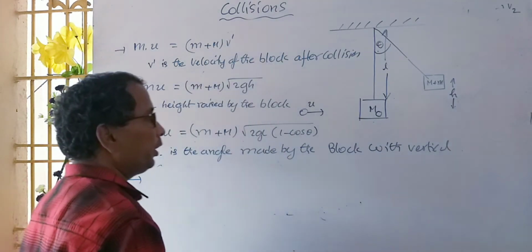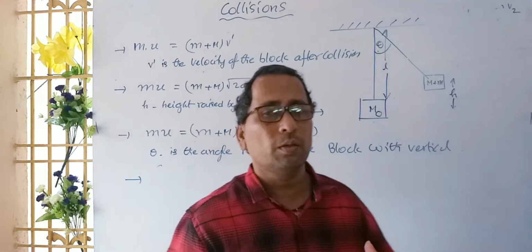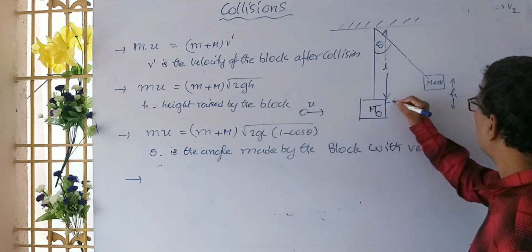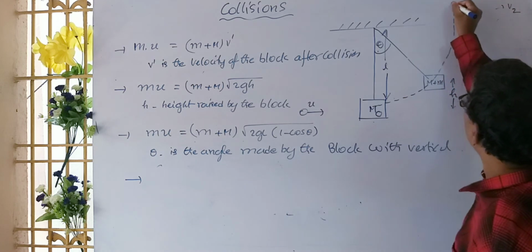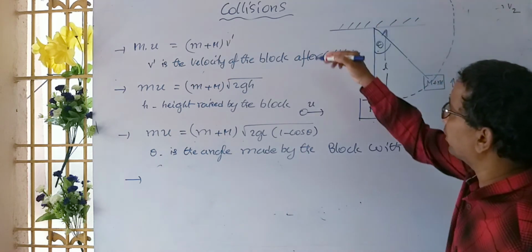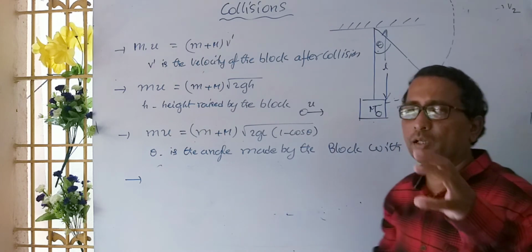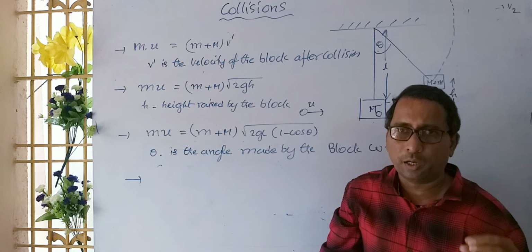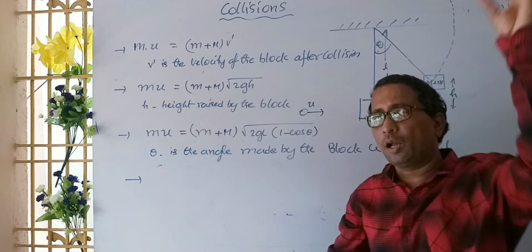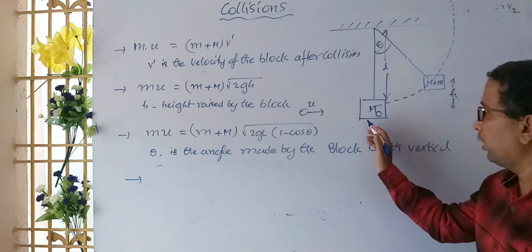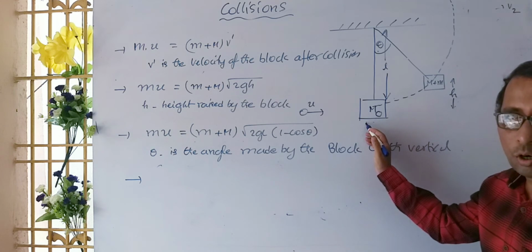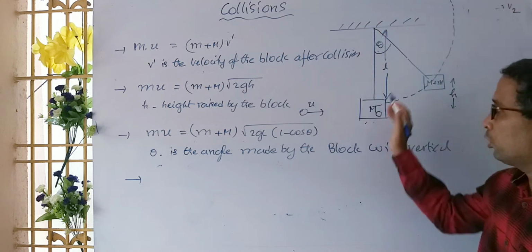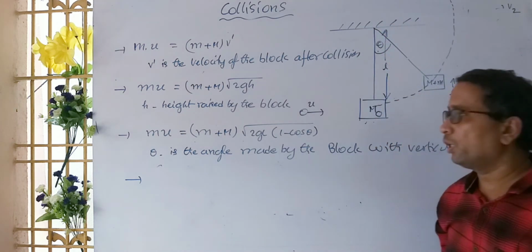Next, the last one. Suppose the block completed a vertical circle. Vertical circle means it is raised like this and completes a vertical circle. Vertical circle is a concept involved in the rotatory motion of a body along a vertical circle. There we already studied that the velocity at the bottom must be root of 5gr, and at the top it is root of gr. So that formula we are using here.